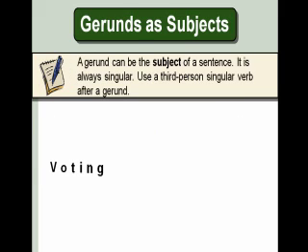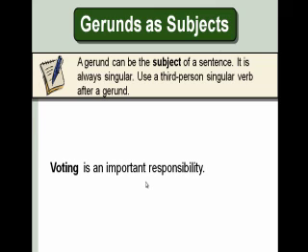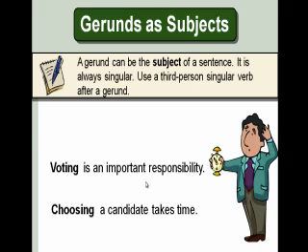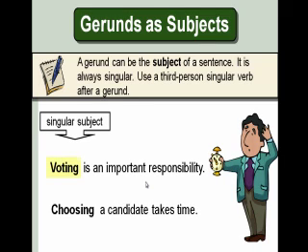Let's go into some details now, and let's talk a little bit about gerunds, particularly gerunds being used as the subject of sentences. On the screen right now, we can see that a gerund can be the subject of a sentence. A couple of grammar rules to learn: it is always going to be singular, and it's always going to act as a third person. So let's look at that. Voting is an important responsibility. Choosing a candidate takes time.